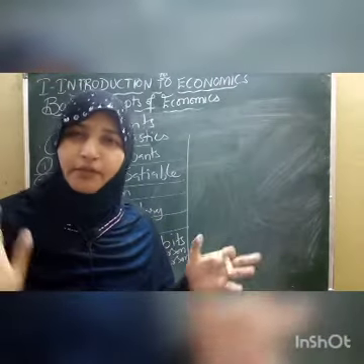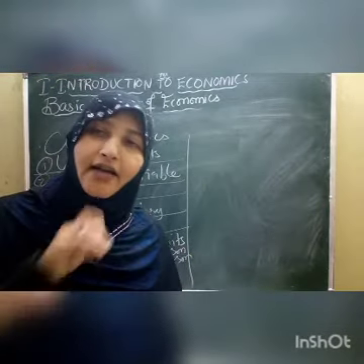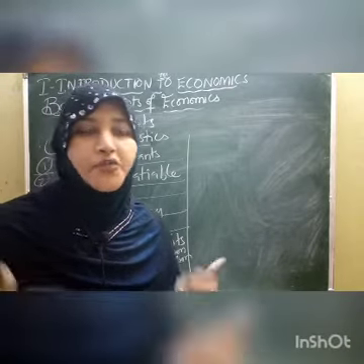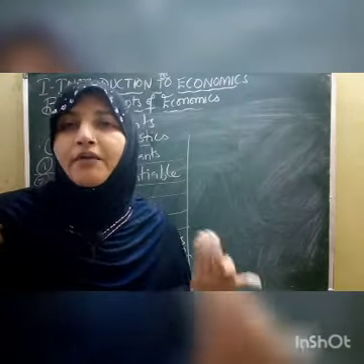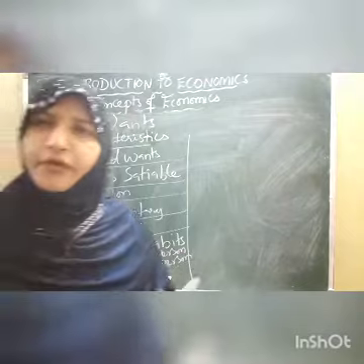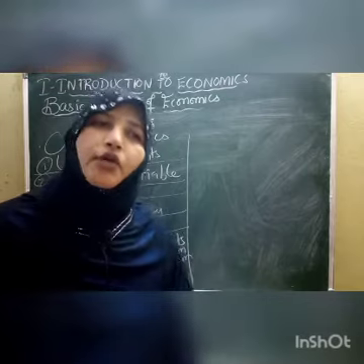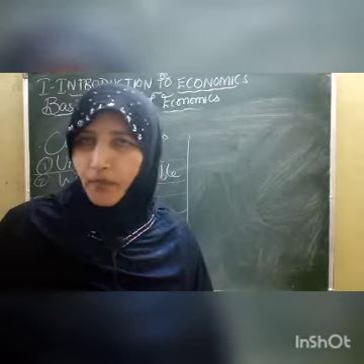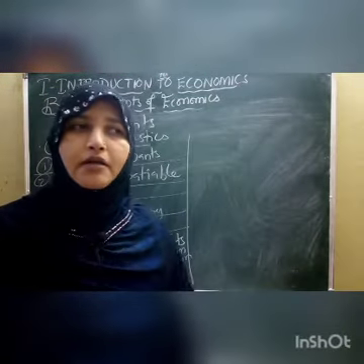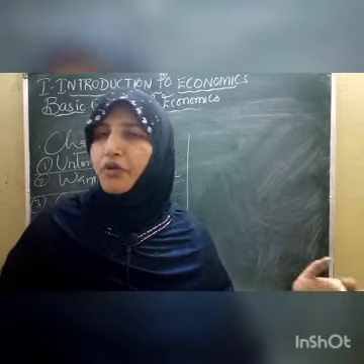When a child takes birth, what does a child want? Child starts crying. Child is in need of milk. Then we started growing up, and as we grow up, our wants also become more. Continuously, your parents work very hard to satisfy their wants. Suppose you are in need of a bicycle, and you pressurize your parents to purchase a bicycle. At any cost, after a lot of hard work, they purchase a bicycle for you. That means you should be very happy.